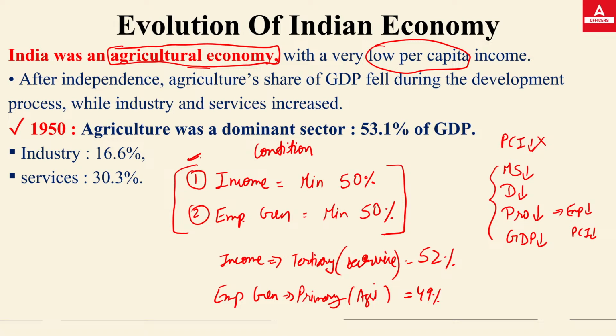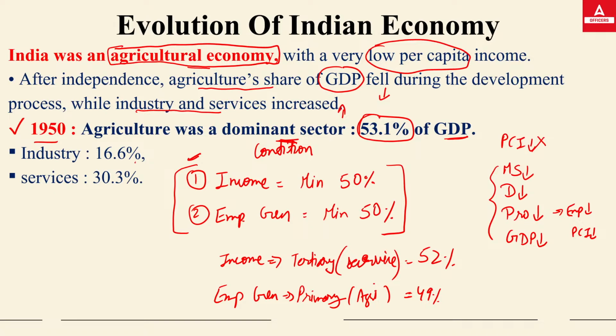Now, what has been seen after independence is that agriculture's contribution continuously started declining, and the industry and service sector contribution started increasing. You can see in 1950, agriculture was the dominant, controlling sector, and it used to contribute 53.1% of GDP.